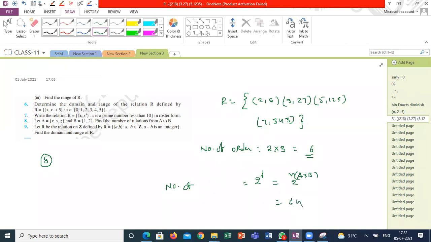Yeah. Do the last question. Domain and range of the given relation. He clearly mentioned he is defining on Z to Z. What is the meaning of defining on Z to Z, guys? Sir, both are integers.